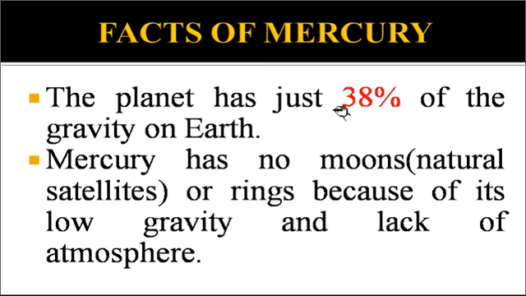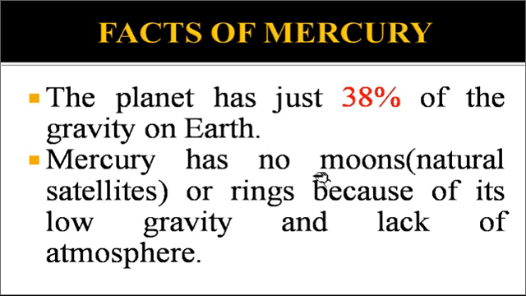The planet has just 38% of the gravity on Earth. So Mercury has a very low gravity actually. It is just 38% of Earth's gravity. If the amount of Earth's gravity is, for example, 100%, then Mercury will have only 38% of it in comparison to Earth.